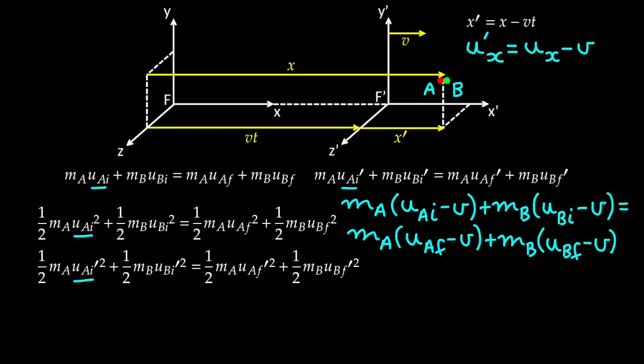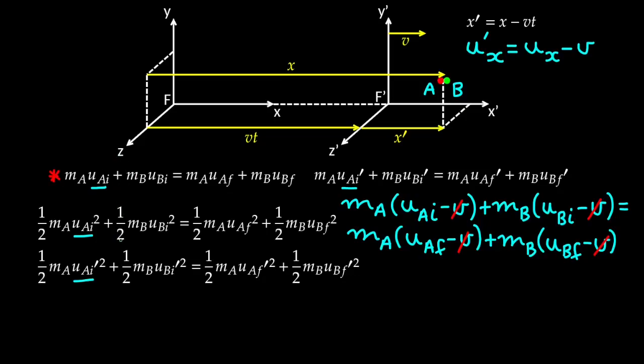So as we can see, these terms cancel, and these terms also cancel. So we end up with the same principle of conservation of linear momentum according to the unprimed observer. So both observers agree on this.